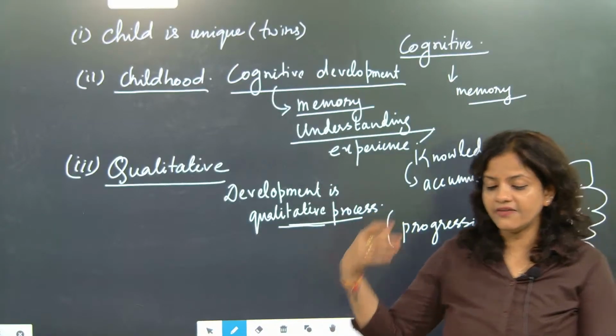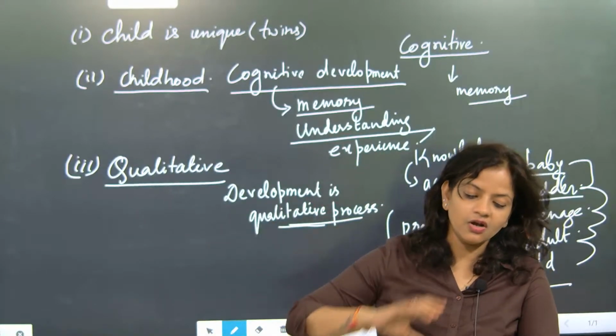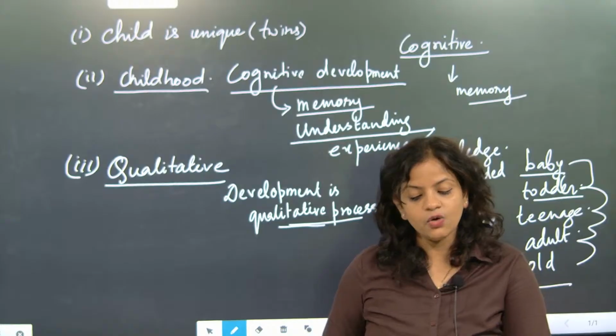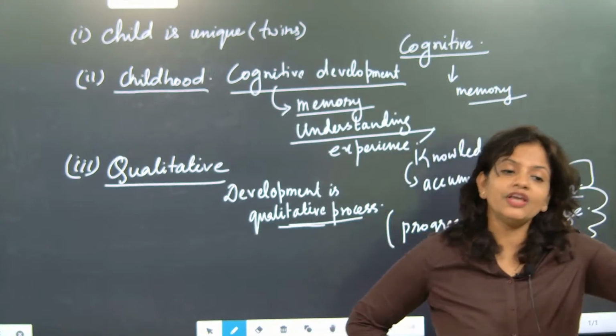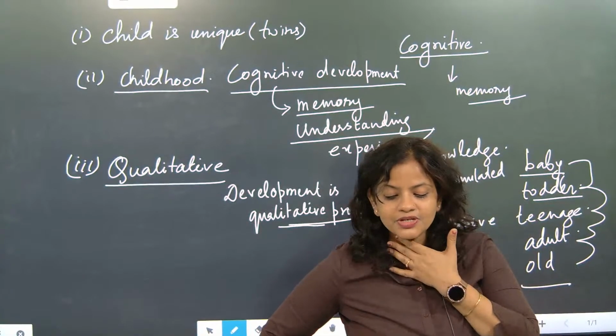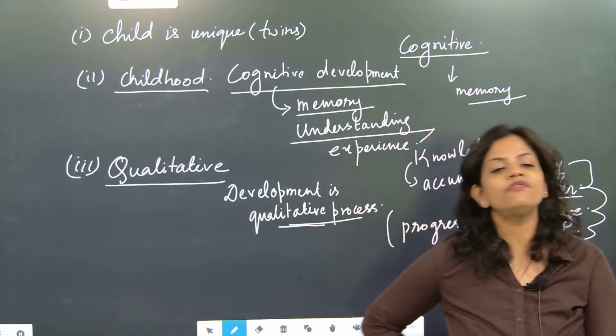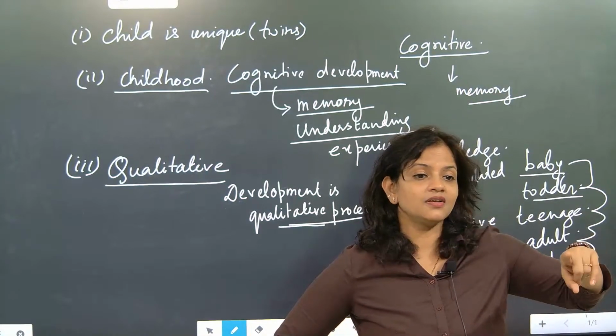Other than that, development is an ever increasing process. You cannot stop the development. I hope you might have understood. Till death, development will keep on going. Like an 80-year-old lady will be there, meaning she will be experienced, she will be considered the most experienced person.